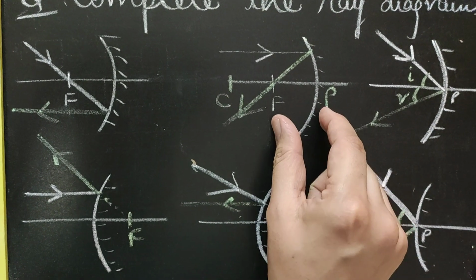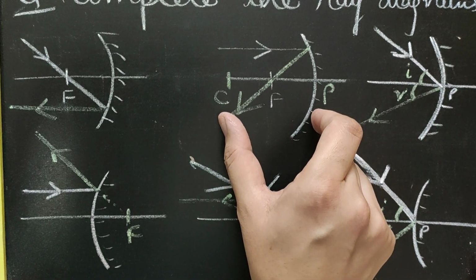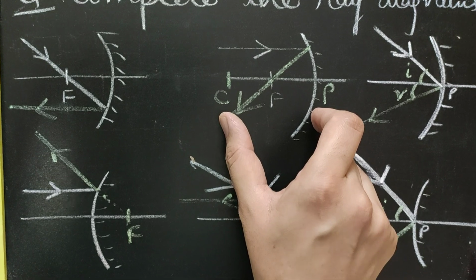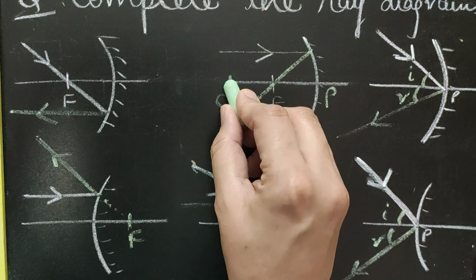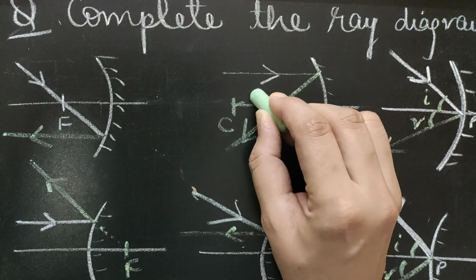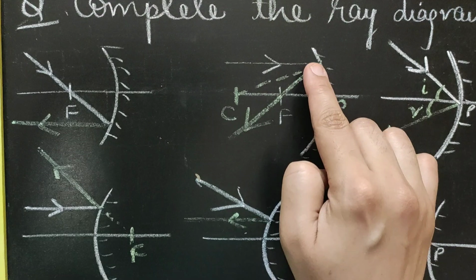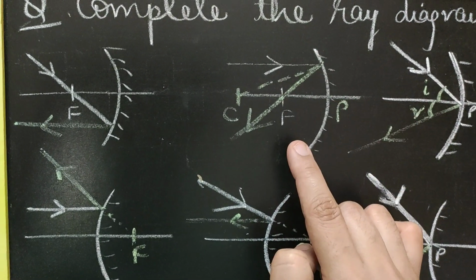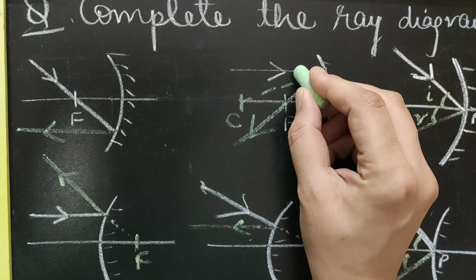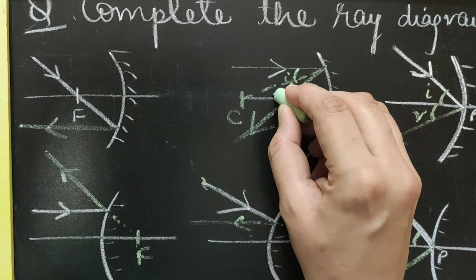The distance between focus and pole is half the distance between center and pole. So if you have to mark the angle of incidence and angle of reflection, you will be drawing a normal. Normal is the line which is going from the center towards the circumference of the mirror. And now since this is the normal, you can easily label the angle of incidence as well as the angle of reflection.